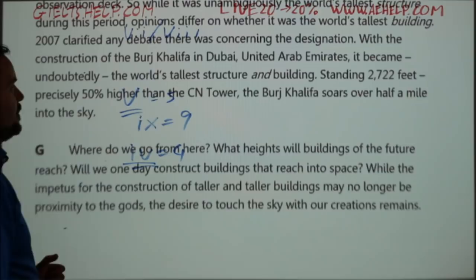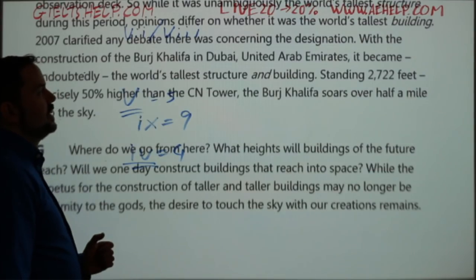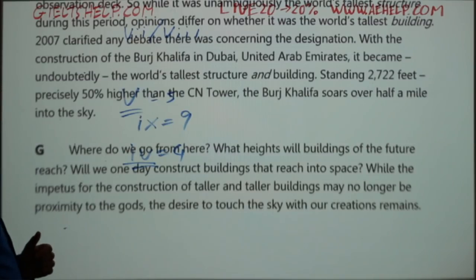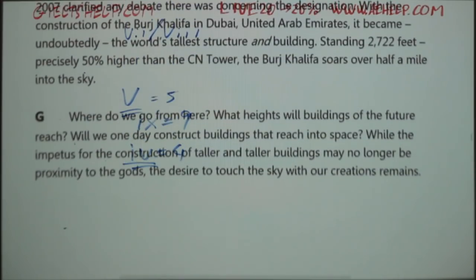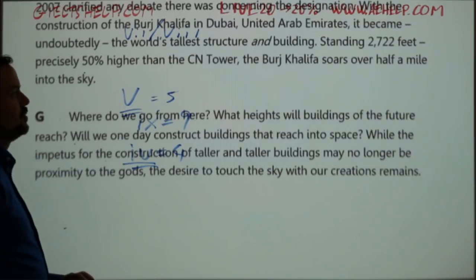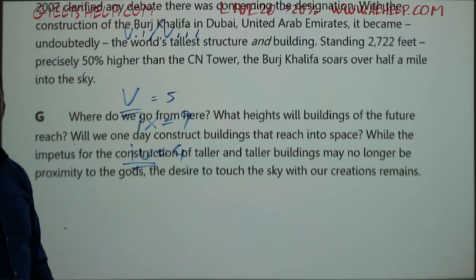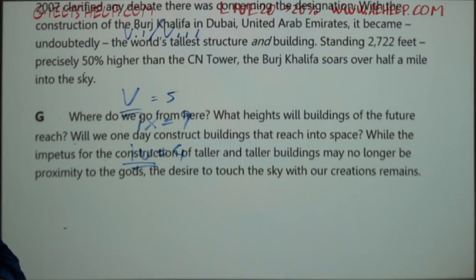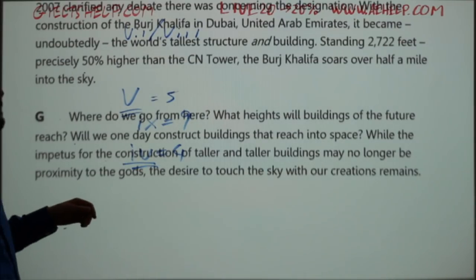Also another building I would love to see. In the United Arab Emirates, it became undoubtedly the world's tallest structure and building, standing 2,722 feet, precisely 50% higher than the CN Tower. The Burj Khalifa soars over half a mile into the sky. Wow, what an amazing, amazing feat of human history, I must say.